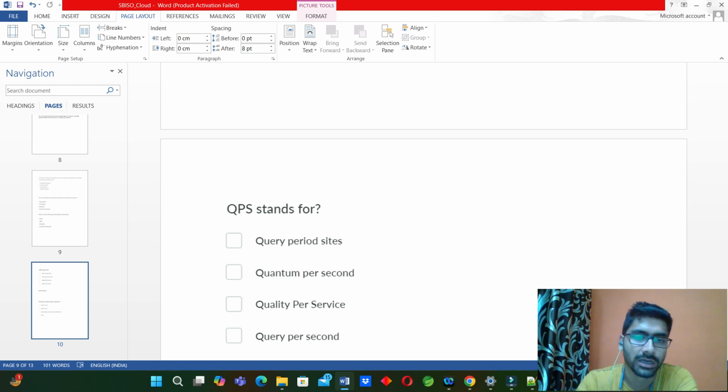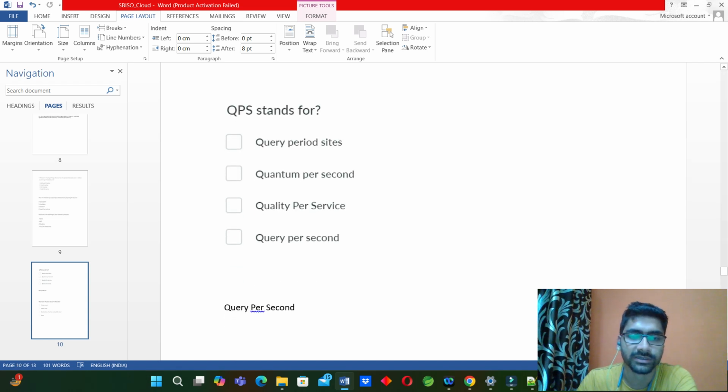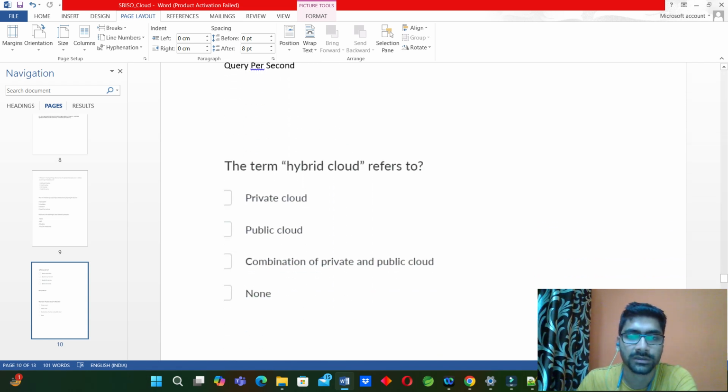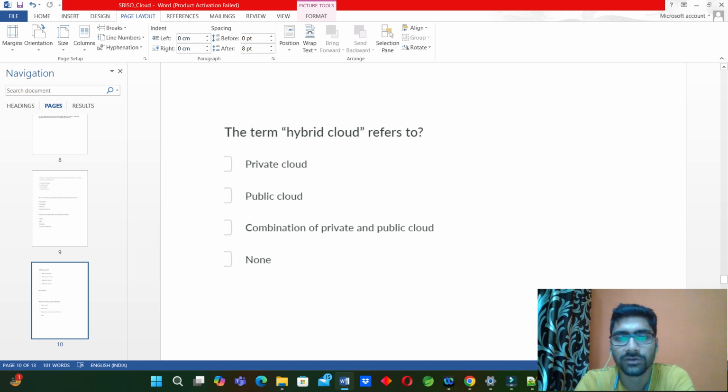Okay, don't think it will be a multiple answer because here the UI is showing a checkbox, but it's not. So the UI is showing so, but there will be only one answer. The answer will be query per second. Okay. The term hybrid cloud refers to private cloud, public cloud, combination of public and private cloud, none of the above. Okay, the answer will be combination of both public and private. So that's why it is called hybrid.